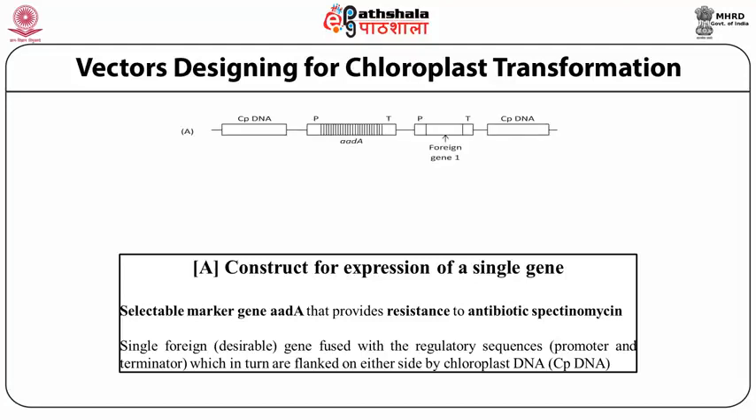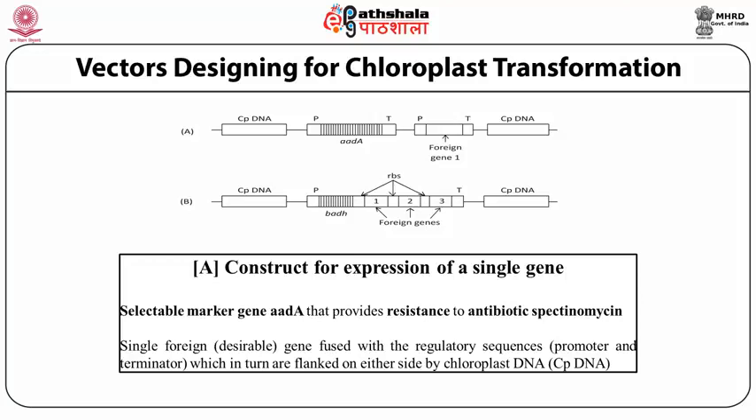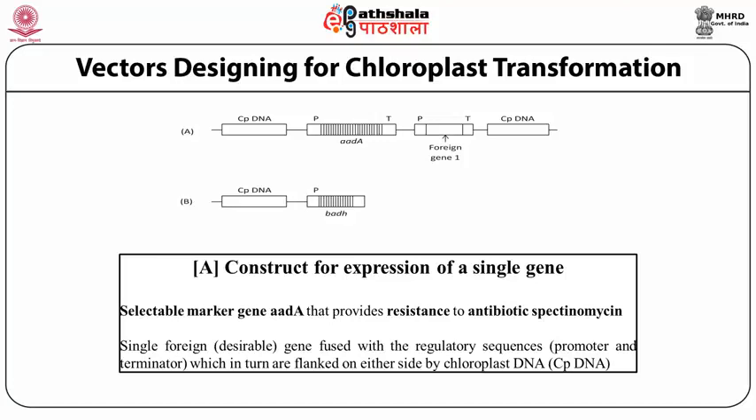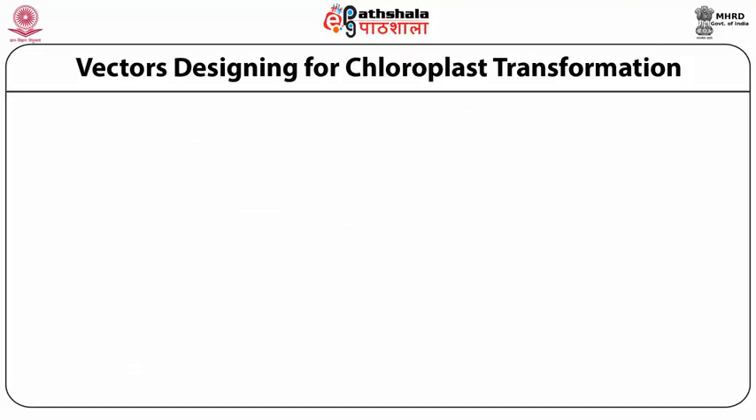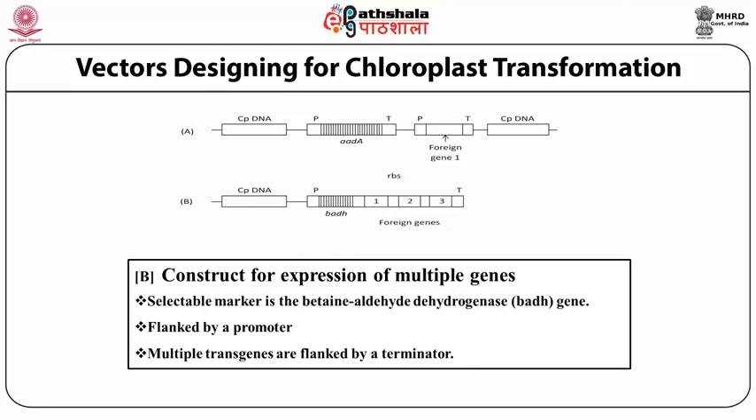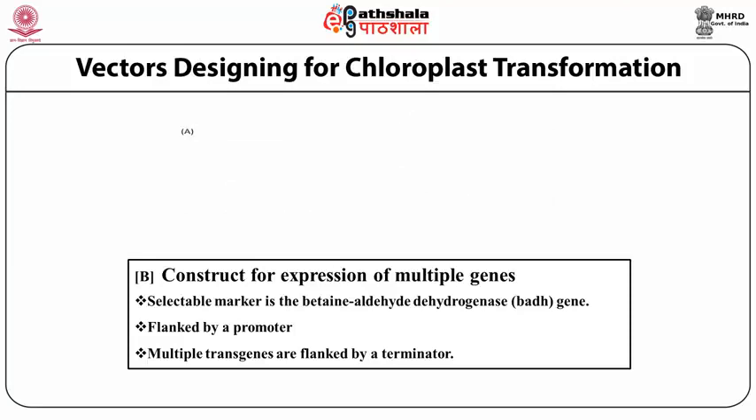Here, a single foreign gene which carries the desirable trait is fused with the regulatory sequence, which is present between the promoter and the terminator region of the chloroplastic DNA, and helps in the expression of the single gene. In the construction for the expression of multiple genes, there is again a selectable marker, the BADH gene, that is the betaine aldehyde dehydrogenase gene.